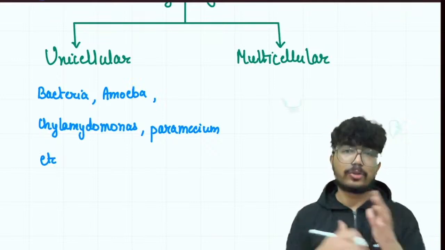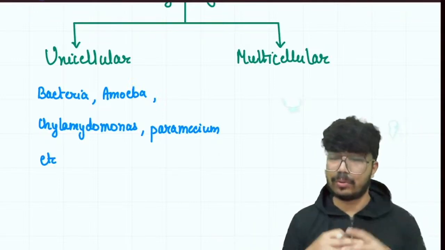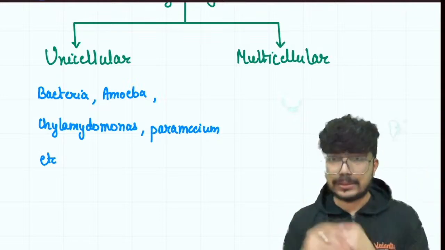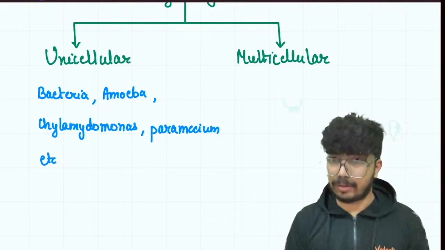Unicellular organisms. Let's talk about the complexity of the multicellular organisms now. So multicellular organisms: fungi except yeast, you will have the plants, the animals. They are going to be the multicellular organisms, right?